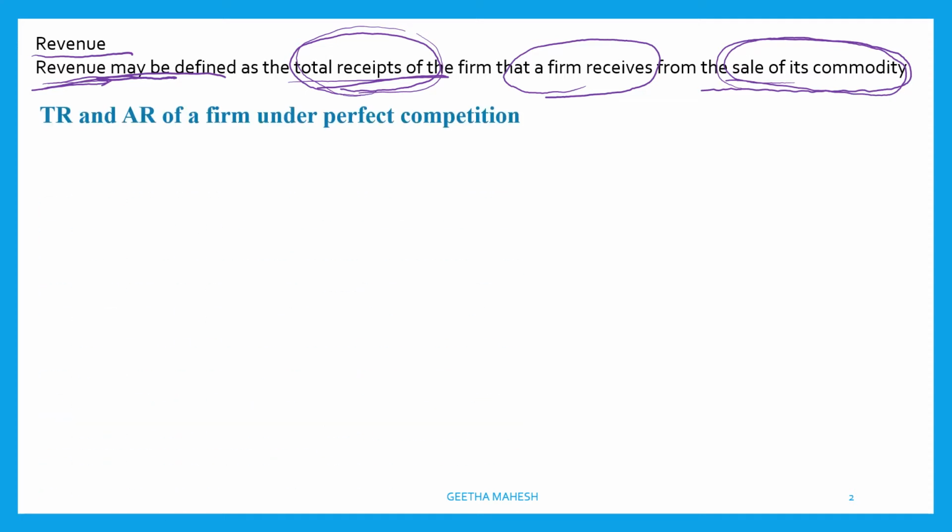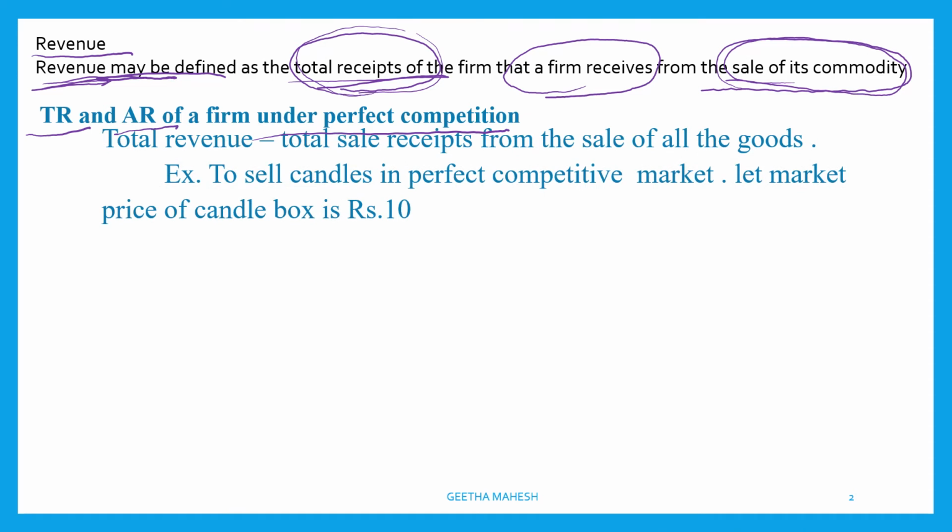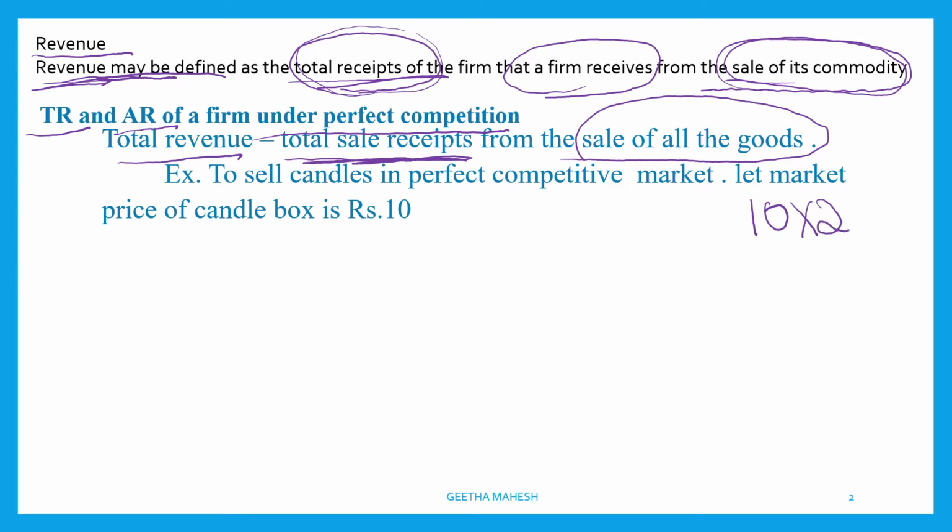Now let us discuss total revenue and average revenue of a firm under perfect competition. What do you mean by total revenue? Here total revenue is nothing but total sales receipts from the sale of all the goods. If a firm produces 10 goods and each one is sold at 2 rupees, then 20 we call total revenue.